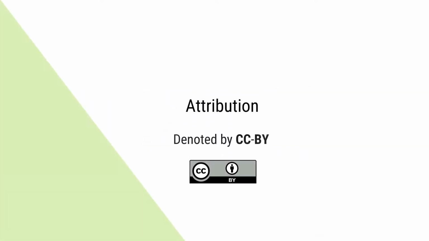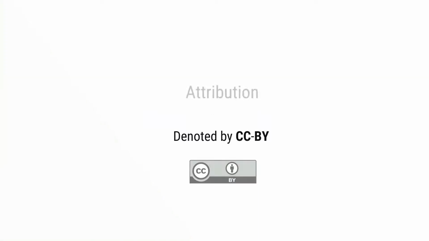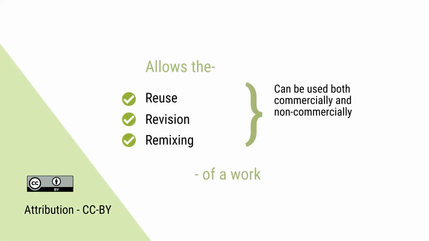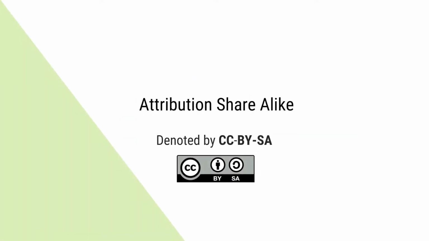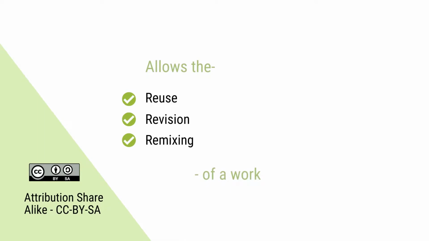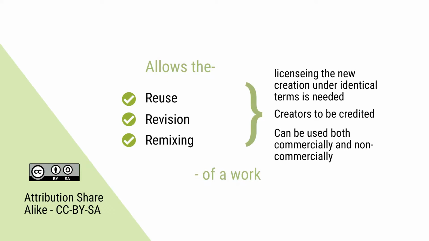The first one is attribution. It is denoted by CC BY. This is the simplest of all CC licenses as it allows the reuse, revision and remixing of the content, which can be done both commercially and non-commercially as long as the author or creator is acknowledged. This license ensures the maximum dissemination of the licensed material. Next, attribution share alike. It is denoted by CC BY SA. In this kind of license, the user is allowed to use, revise or build upon the content as long as the user licenses the new creation under identical terms and also acknowledges the creator. Both the commercial as well as the non-commercial use of the material is allowed.